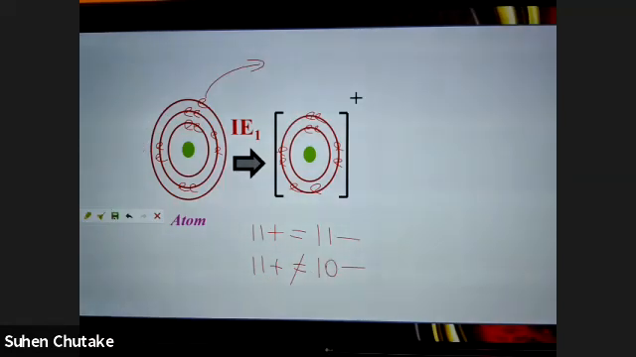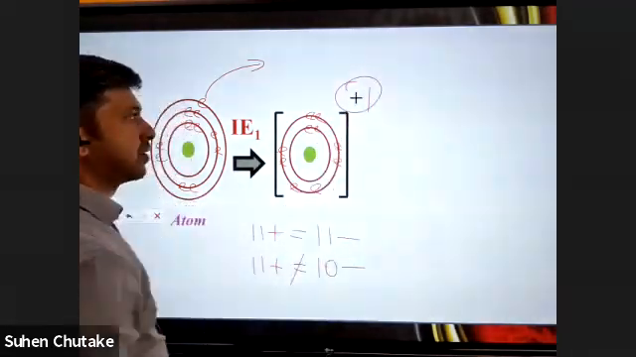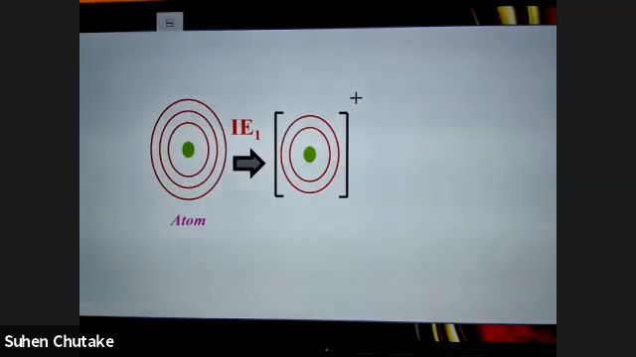And as 1 electron is less, 1 proton is greater. That's why we write that plus one charge. And as we write that plus one charge, that is the reason why a cation is formed. Now this sodium, we call it a cation.